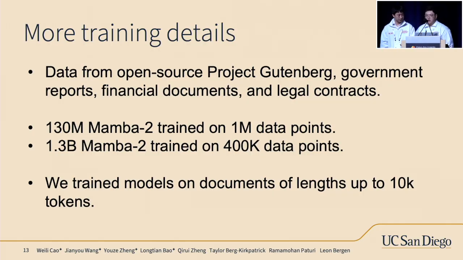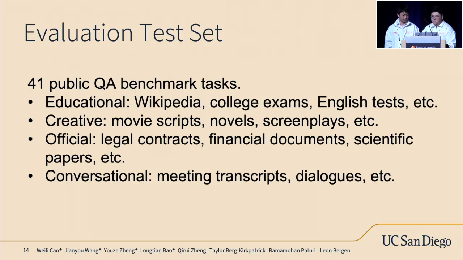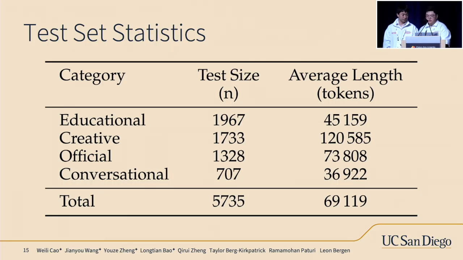We trained models on documents of length up to 10,000 tokens, and for all documents of length more than 10,000 tokens, we divided them into non-overlapping smaller subdocuments up to 10,000 tokens. And for evaluation, we tested our system on a suite of 41 public QA benchmarks, covering a wide range of document types, including educational, creative, official, and conversational. The documents in our test set range from a few thousand tokens to over 700,000 tokens. And as you can see from the table here, the average document length is around 69,000 tokens.